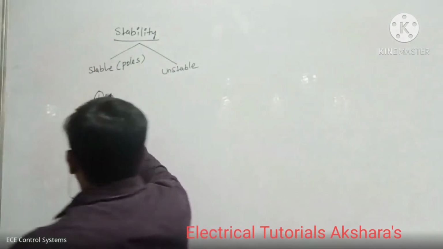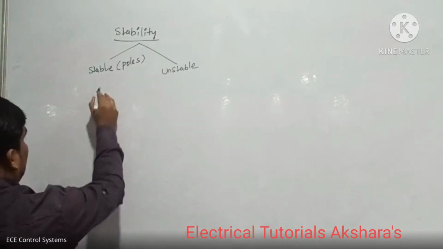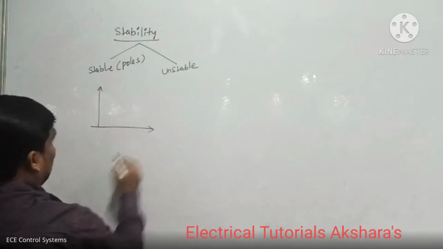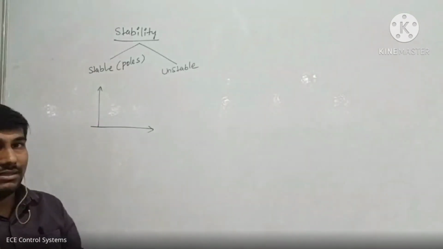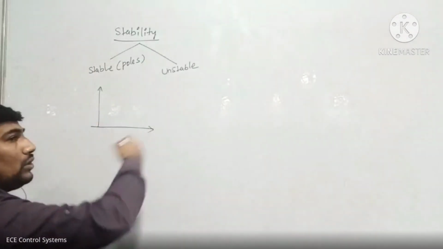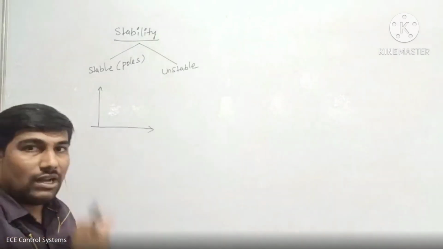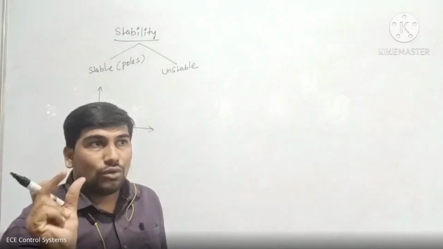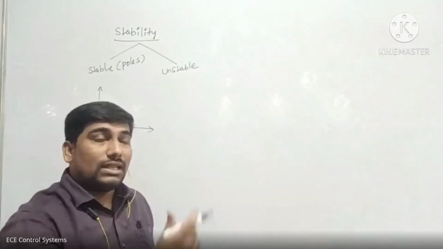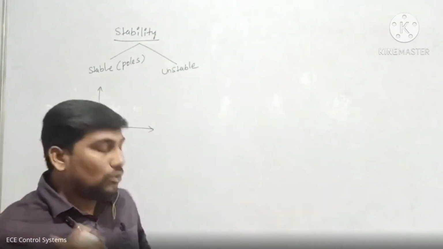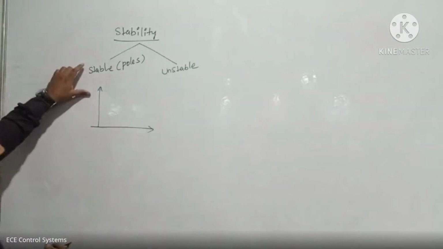So simply I'm drawing one slope, that is this one. Okay, this is one of the slopes in between the x-axis and y-axis. If you are giving some bounded input, what is bounded input? That is a finite value, maybe 2, 3, 4, a particular value. If you are applying some value, the system will give some output. That system is called a stable system.